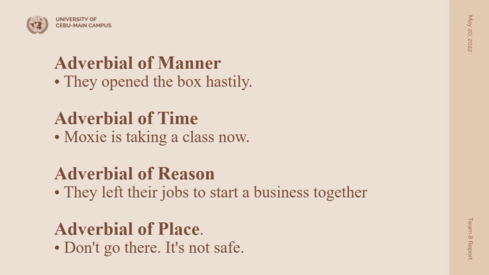Adverbial of manner. Example: They opened the box hastily. They opened the box in what manner? Hastily. So hastily is an adverbial of manner that is giving information about the word opened and talking about in what manner the action happened. Alright? So adverbial of time. Example: Moxie is taking a class now. So now is an adverbial of time.